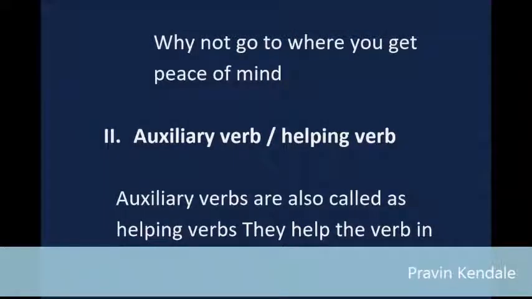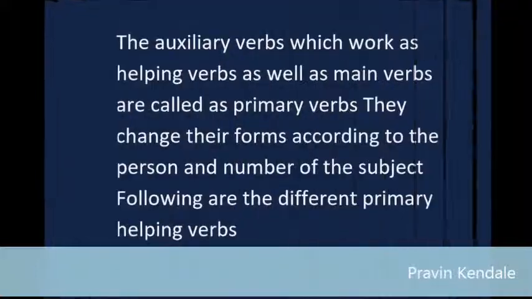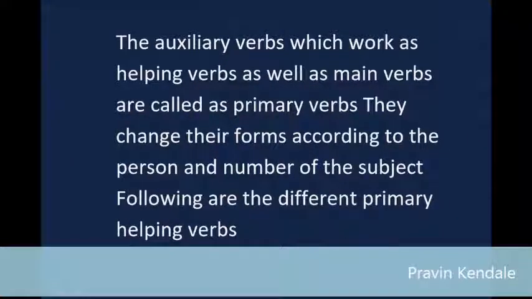Auxiliary verbs are also called helping verbs. They help the verb in changing mood, voice or tense of the sentence. Auxiliary verbs are classified into two parts. A. Primary helping verbs: the auxiliary verbs which work as helping verbs as well as main verbs are called primary verbs. They change their forms according to the person and number of the subject. Following are the different primary helping verbs.